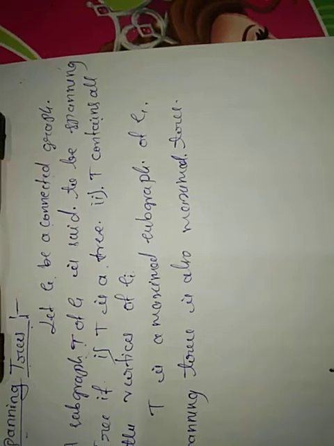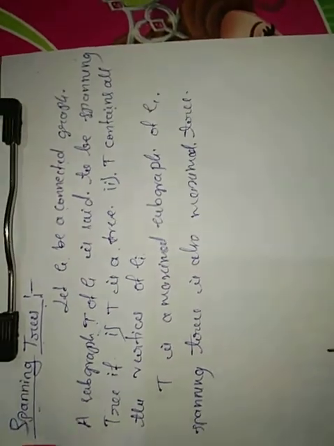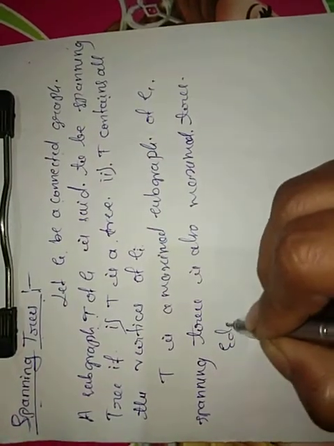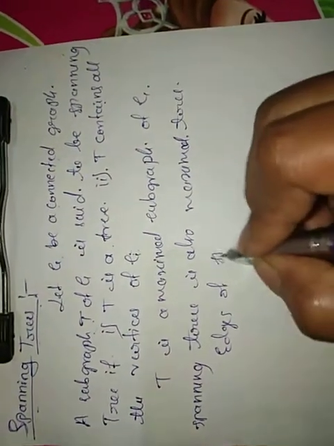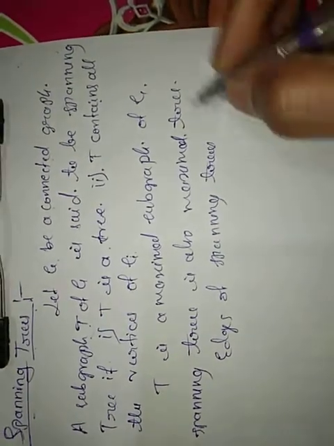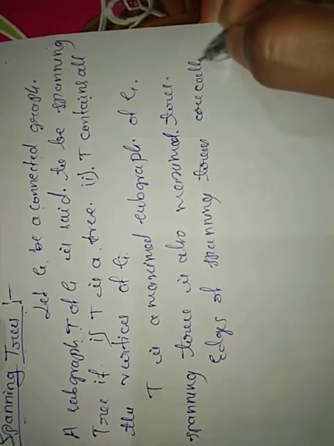The edges of a spanning tree are called branches.